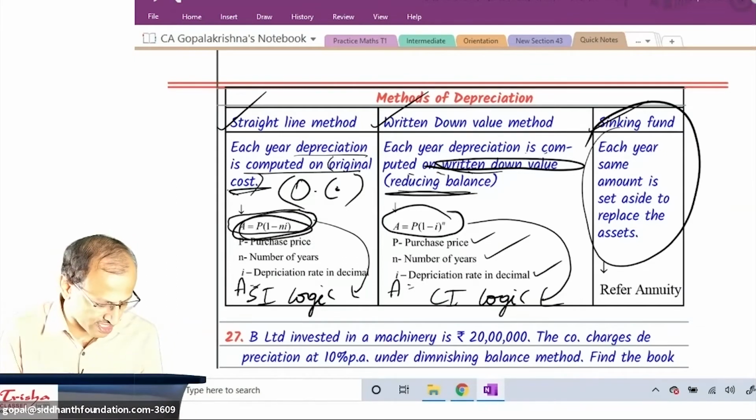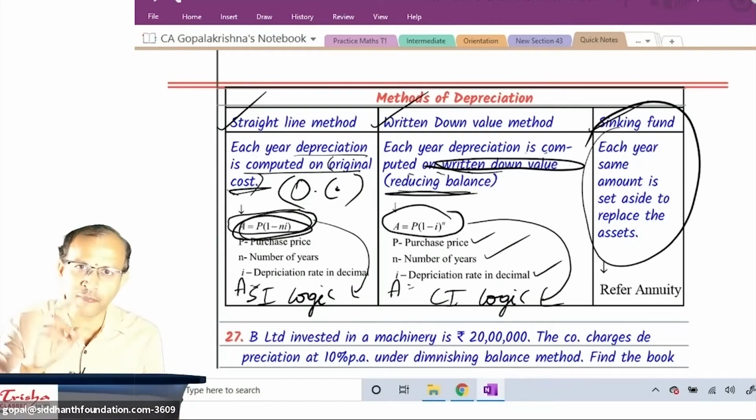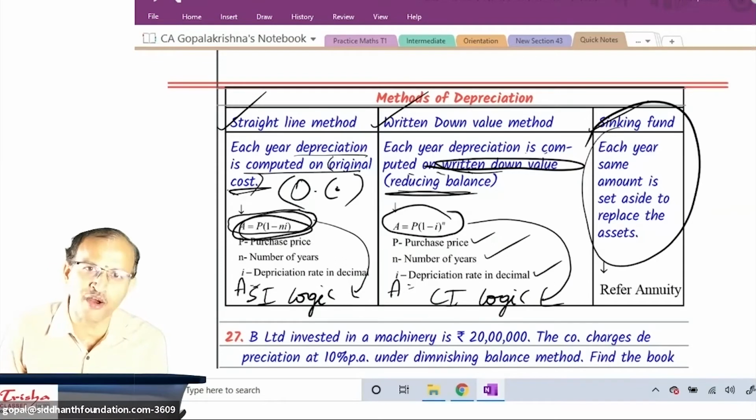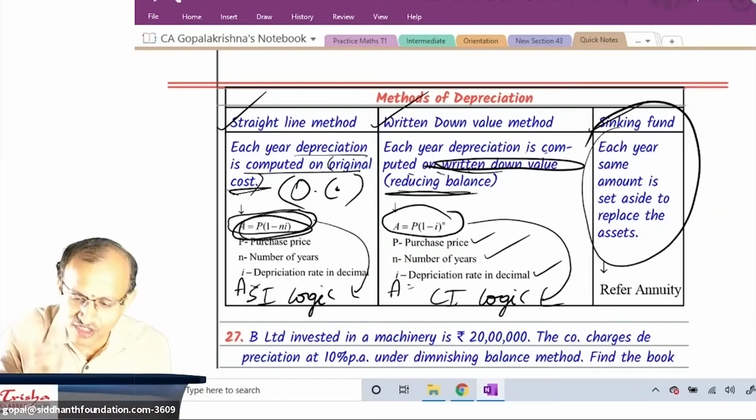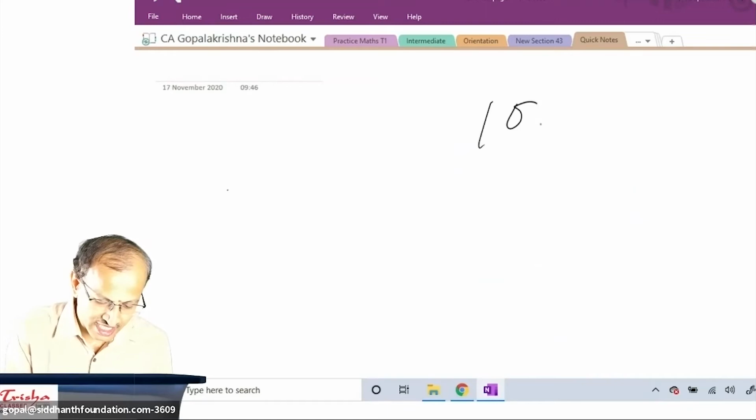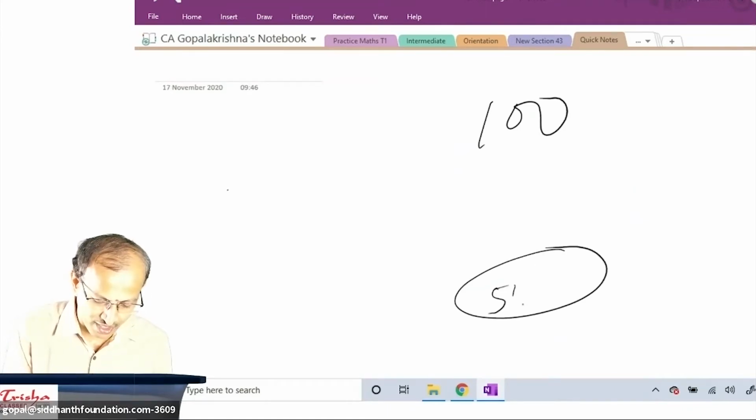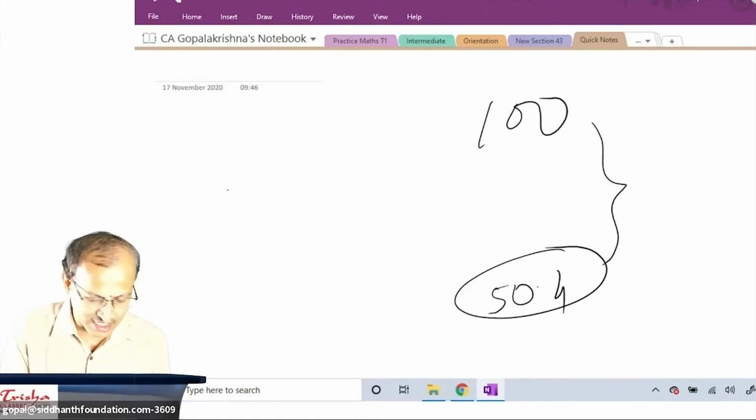Tell me the actual discount. 100 rupee saree you get at 50.4. So what is the actual discount you got? Actual discount you got is 49.6. 100, finally you get at 50.4 means the discount you arrived is 49.6%.